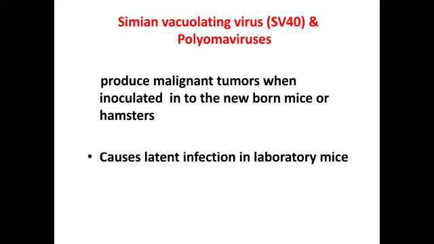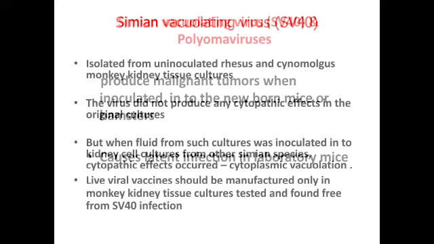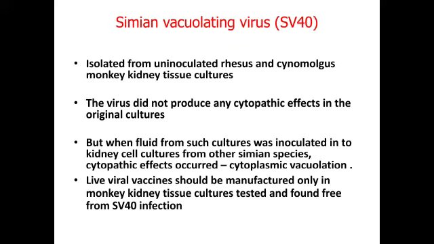Simian vacuolating virus produces malignant tumors when inoculated into newborn mice or hamsters and causes latent infection in laboratory mice. They are isolated from uninoculated rhesus and cynomolgus monkey kidney tissue cultures, and these viruses do not produce any cytopathic effects in the original culture.